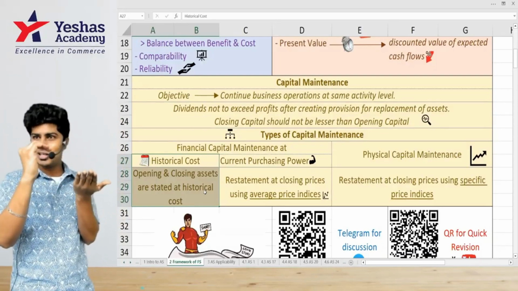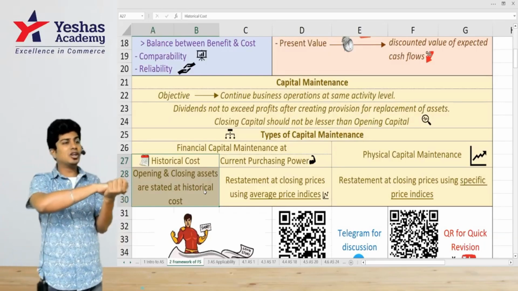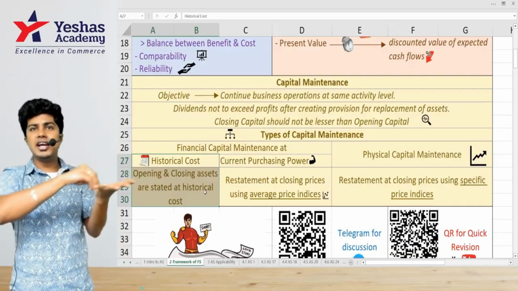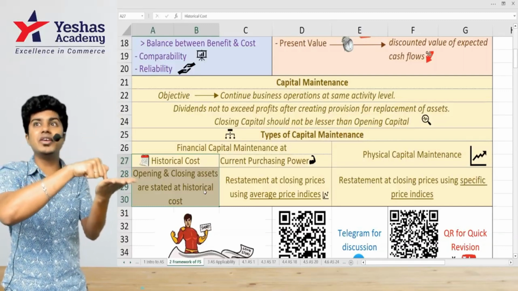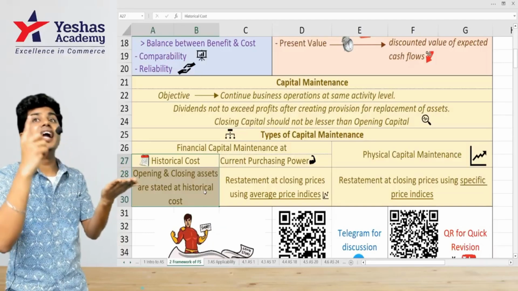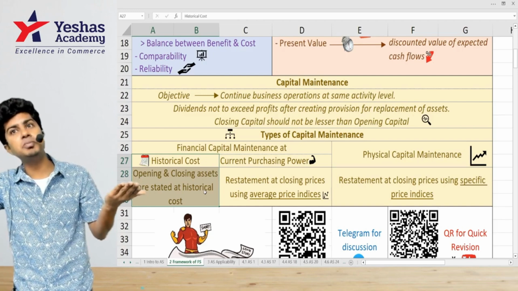10,000 kgs into 10 rupees is 1 lakh. I want to maintain capital of 1 lakh. I bought inventory for what price? 1 lakh. I sold it for what price? 1 lakh 20. How much money do I have in cash now? 1 lakh 20. How much should I want to maintain? 1 lakh. Based on historical cost. Based on historically the cost per kg 10.